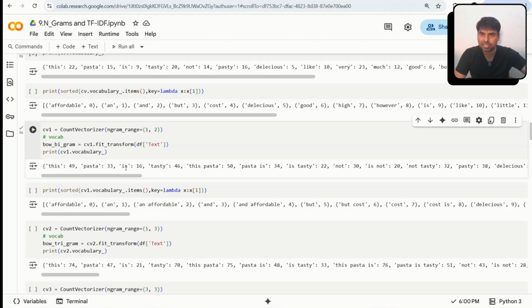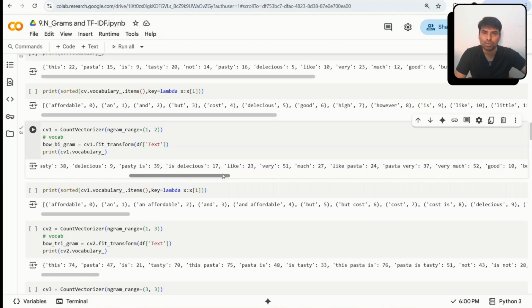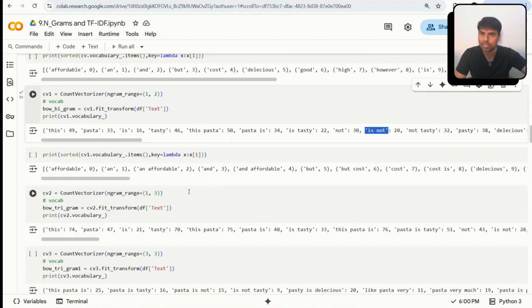"This pasta is tasty", it's a single word, and it is combining two words. "This pasta is tasty, not", a single word, is no. You can see that it is combining both single words and two words. This is what I explained in the whiteboard, right?